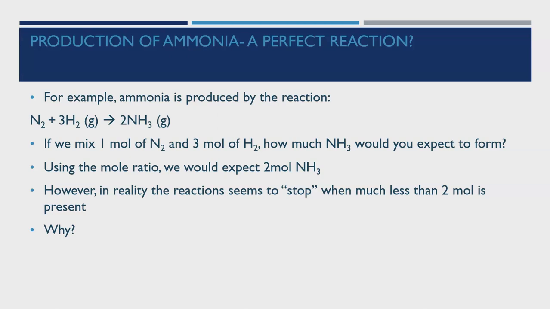We can look at this in terms of the Haber process, which is the process for which we manufacture ammonia. In this process, we take nitrogen and react it with 3 equivalents of hydrogen to produce ammonia. This is done worldwide on a large scale. And it basically says that we can react this and all we'll get is the product that we need. So if we take 1 mole of nitrogen and 3 mole of hydrogen, we would expect 2 mole of ammonia to be produced. In reality, the reaction doesn't get to 2 mole of ammonia. We see the reaction stopping beforehand, and this has to do with equilibrium.